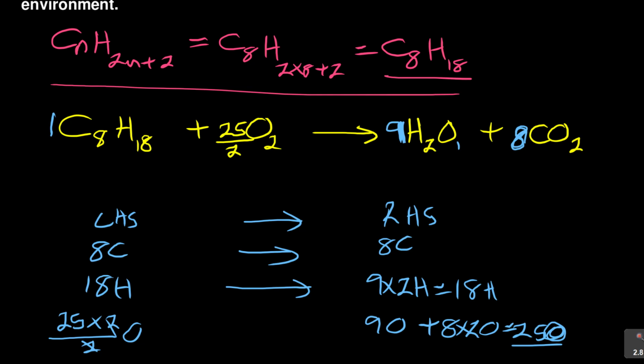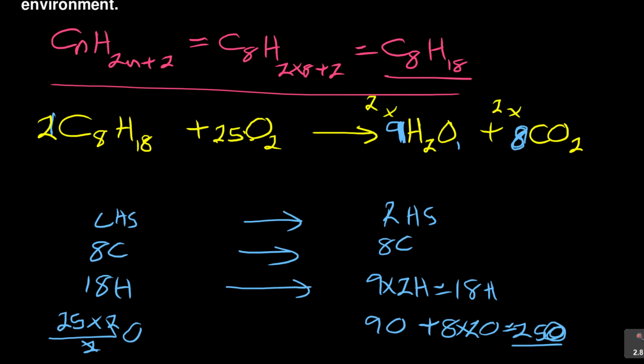The aim here is to come and say, okay, I need then to multiply everything by 2. That's the reason. So what you're going to do, you're going to say times 2, even here, times 2, 1 times 2, it will become a 2. And then 9 times 2, and then 8 times 2. See that? Then you can now erase this part. 25 over 2 times 2, it will remain as what? As 25.